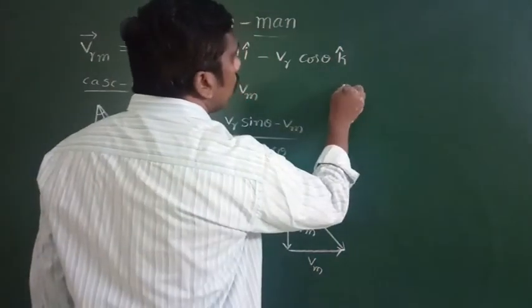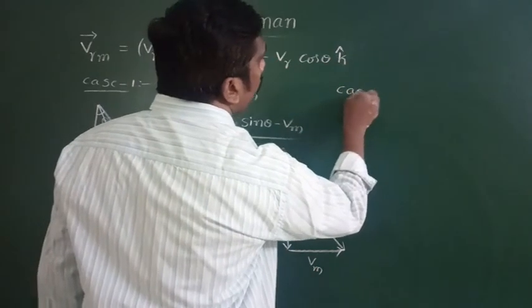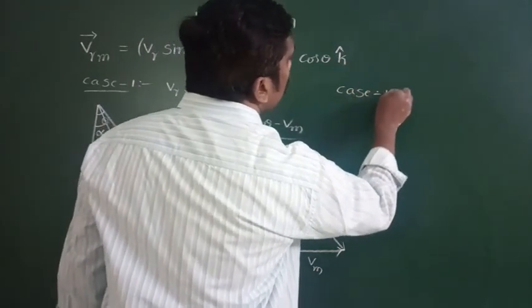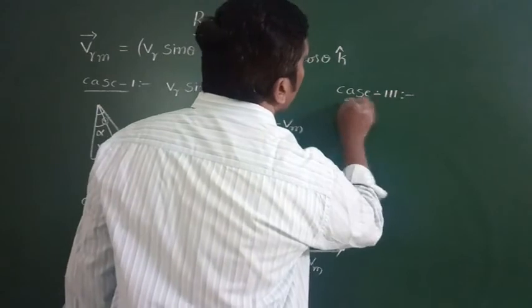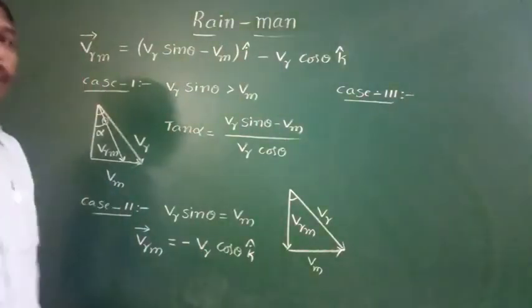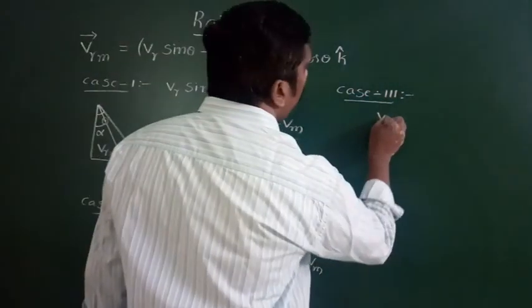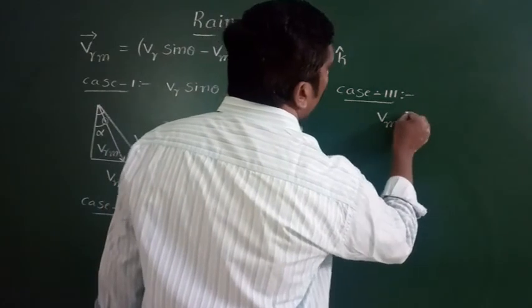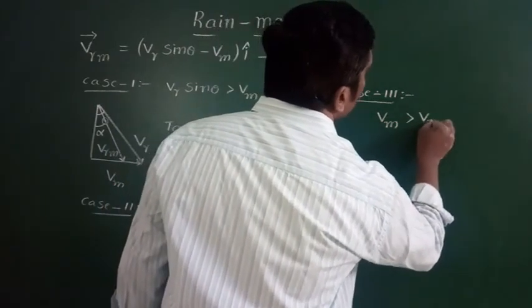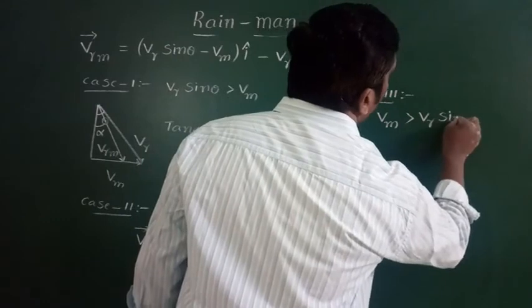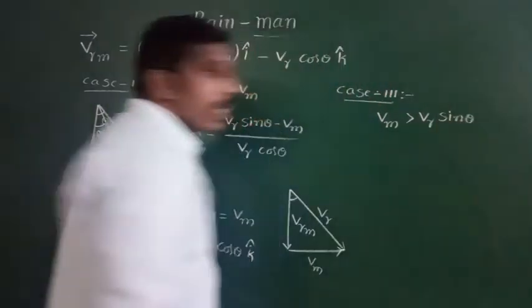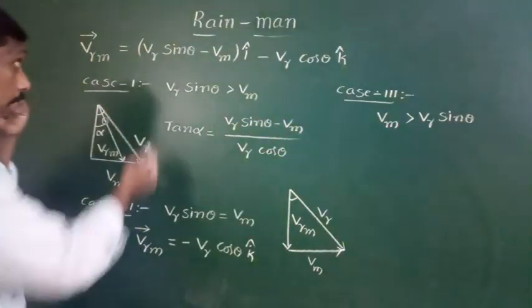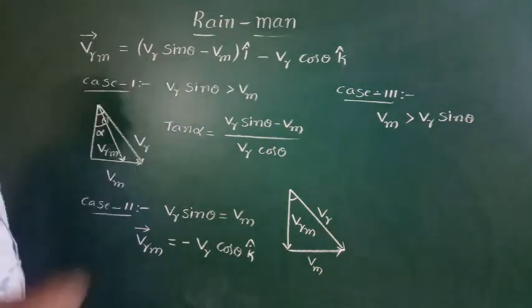In case 3, the velocity of the man is greater than the horizontal component of rain. The velocity of the man Vm is greater than Vr sin theta, or Vr sin theta is less than Vm. Then what happens? This term becomes negative.